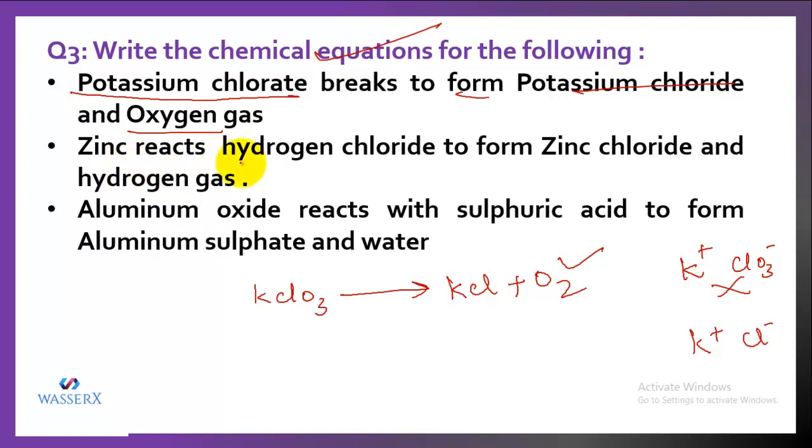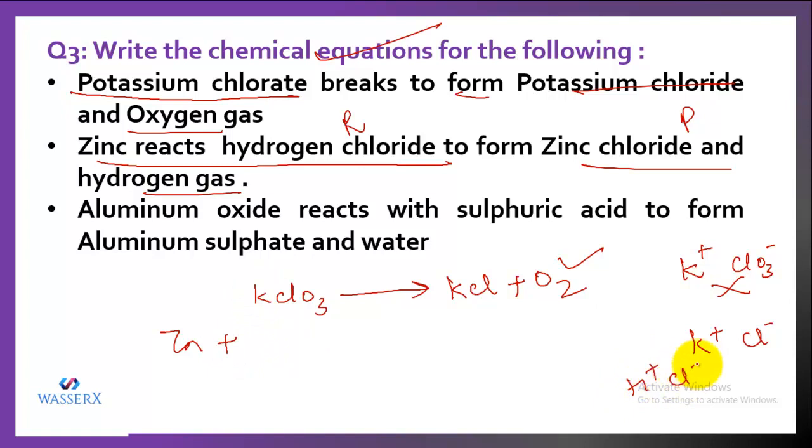Another is zinc reacts with hydrogen chloride. So that means these are the reactants to form zinc chloride and hydrogen gas. So this is the product, hydrogen and zinc chloride. Let's write the reactant first. Zinc means Zn. Reacts with another reactant, that means you need to put the plus sign. Hydrogen chloride, let's make out the formula in the rough. It is HCl. Product, that means we have to form, so the arrow. Then we get zinc chloride. Let's make the formula in the rough again. So it is ZnCl2 and hydrogen gas is written as H2.